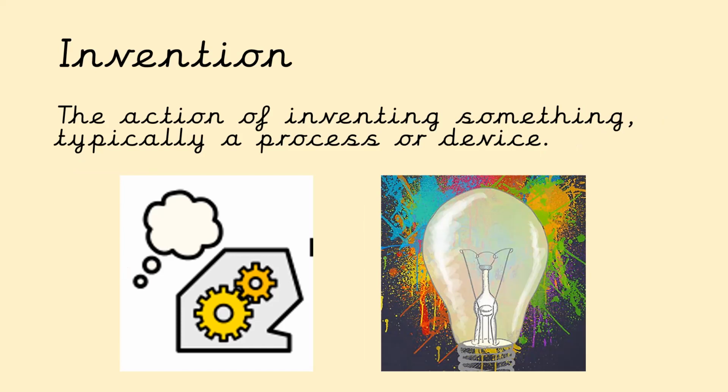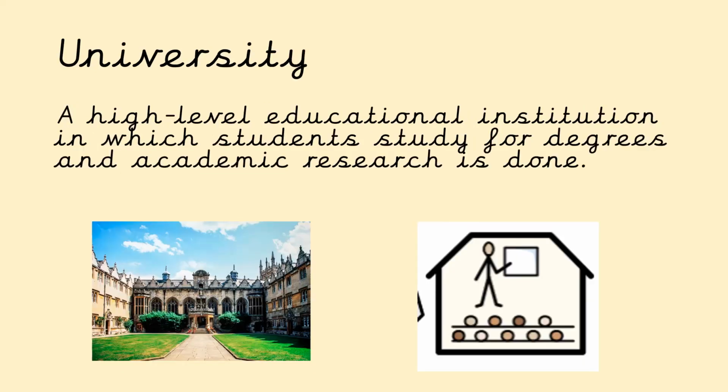An invention, so it's the action of inventing something, typically a process or device. So as we know, because of all the knowledge that was stored in the House of Wisdom, it allowed lots of inventors to invent different things for the Islamic Empire. Next, we have a university. So it's a higher level educational institution. So one step above school, in which students study for degrees and academic research is done. Just like the scholars during Baghdad, they would go in the House of Wisdom and to universities to study.